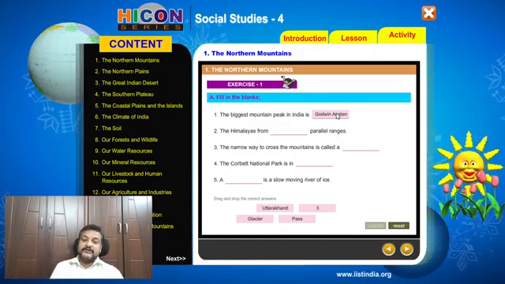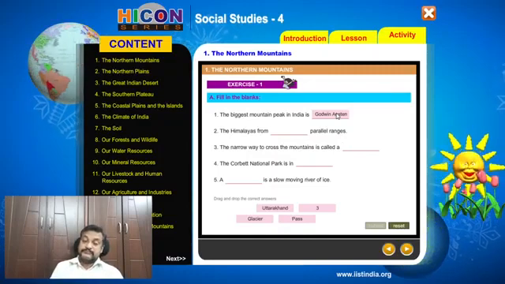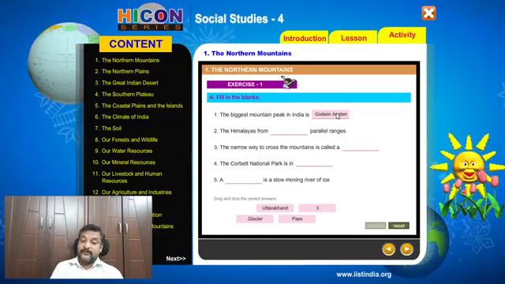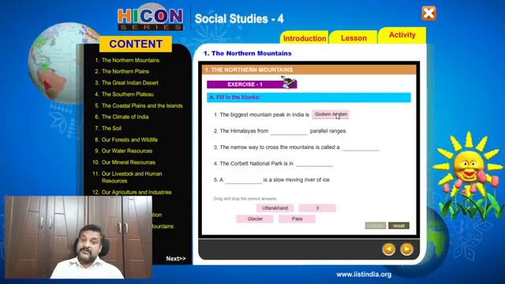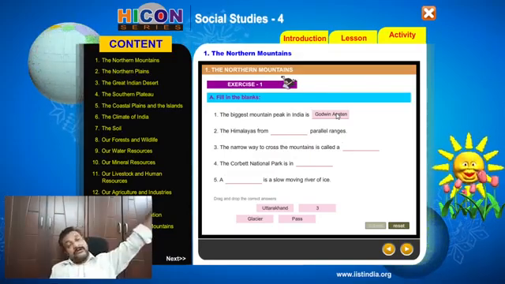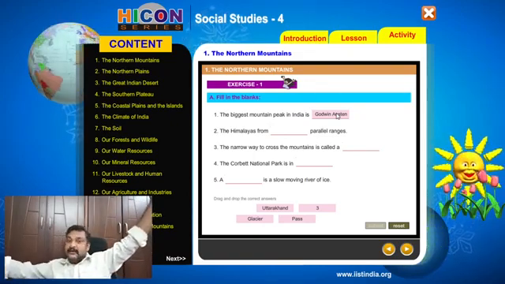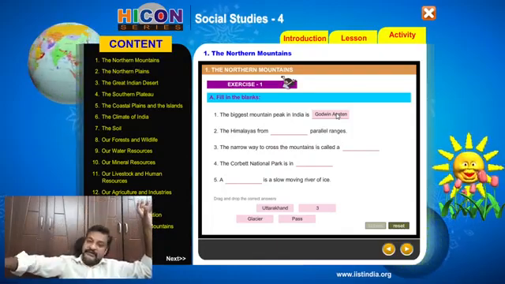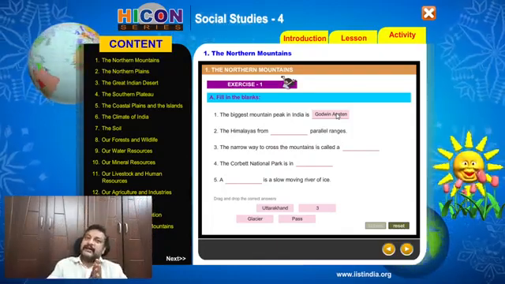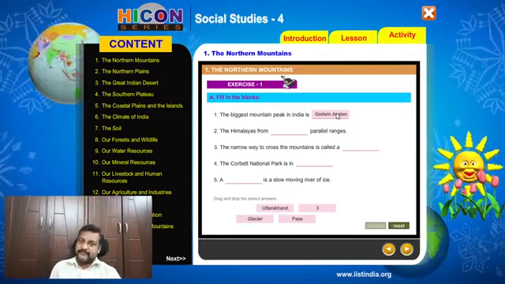Right? Now, the second one, the Himalayas form dash parallel ranges. So we have seen that right from the Karakoram range in the northwest till the Arunachal Pradesh region in the northeast of India, we have Himalayas in the arch shape, and they are 3 parallel lines, 3 parallel ranges.